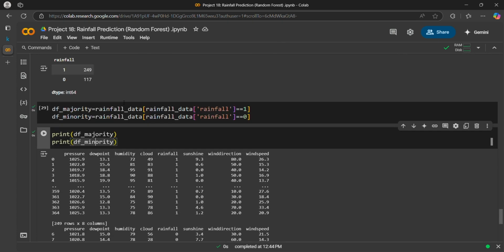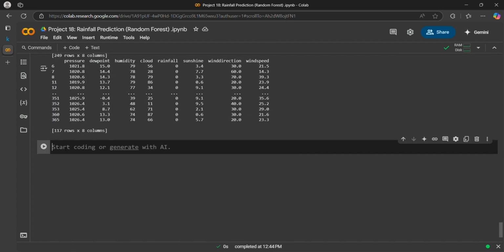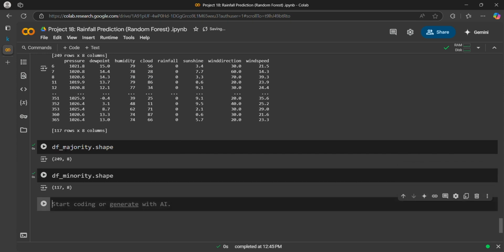Also, to mention one thing, df_majority has 249 rows and df_minority has 117. You can check by printing the shape: df_majority.shape and df_minority.shape.